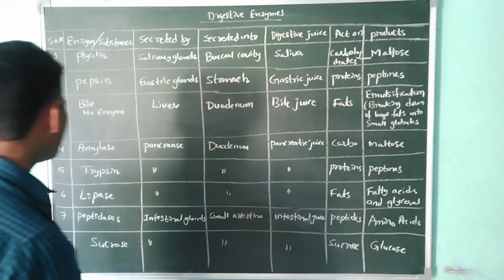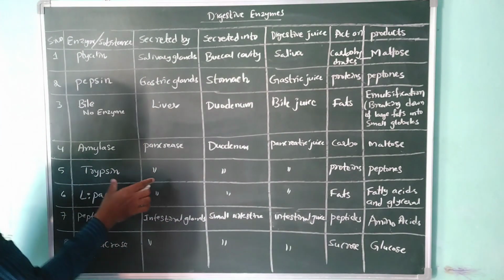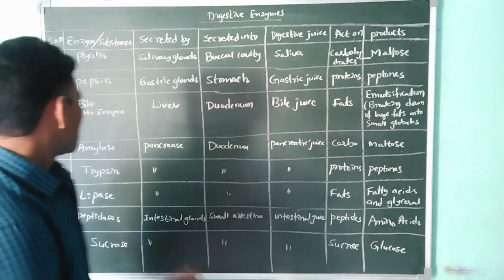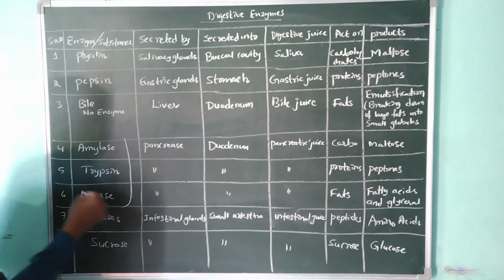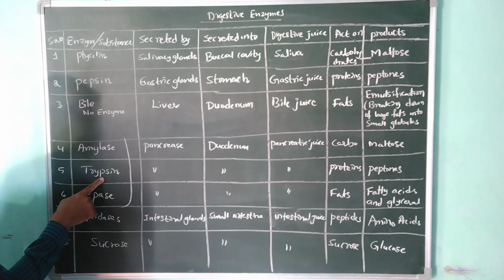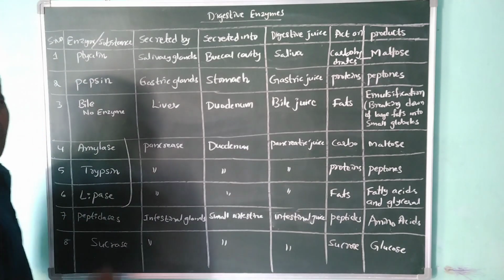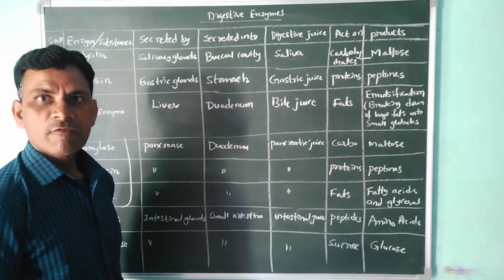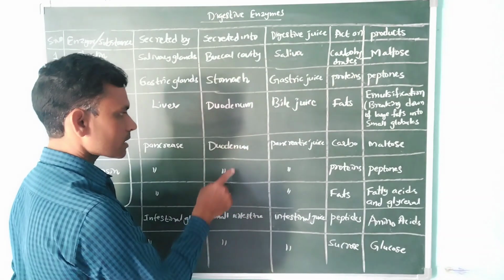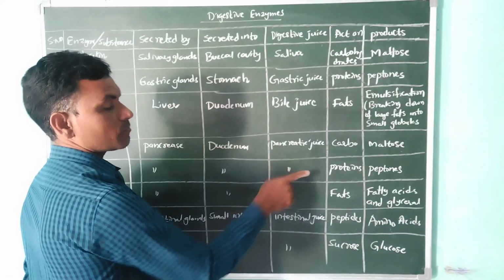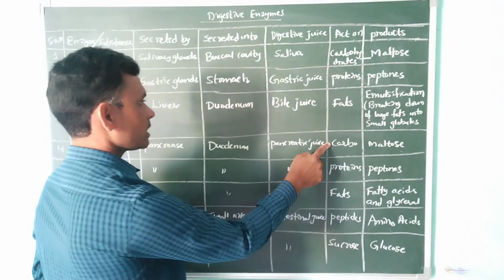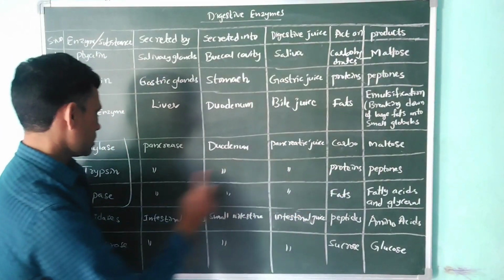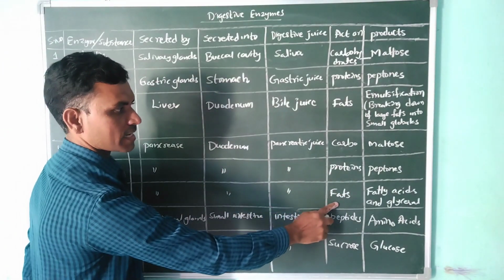Then trypsin. Generally the pancreas releases three types of enzymes: amylase, trypsin and lipase. These three act on different nutrients: carbohydrates, proteins and fats. All of these are released into the duodenum in pancreatic juice. Amylase acts on carbohydrates, trypsin acts on proteins, and lipase acts on fats.